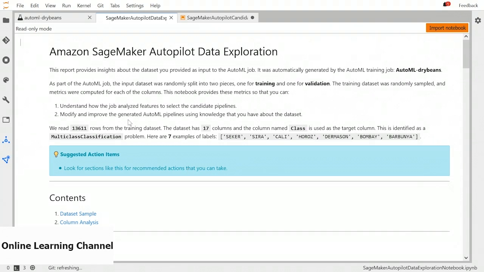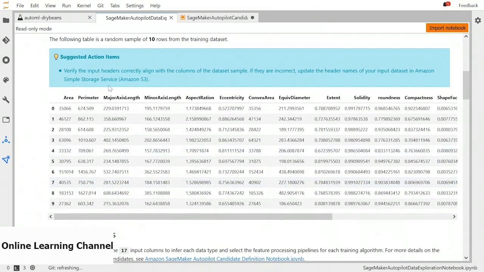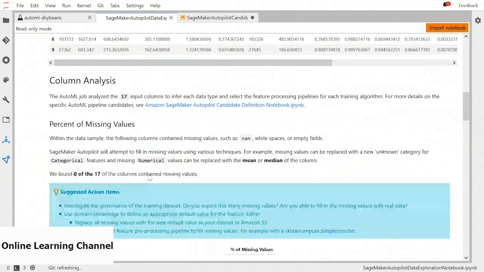So at this stage, our training dataset has 13,000 rows and 17 columns, and we have the target column as class, and these are 7 classes available in our target column. First of all, it has provided us a data sample, so we can verify it with our own CSV data and see if it is correct. Next step is to analyze all the columns.